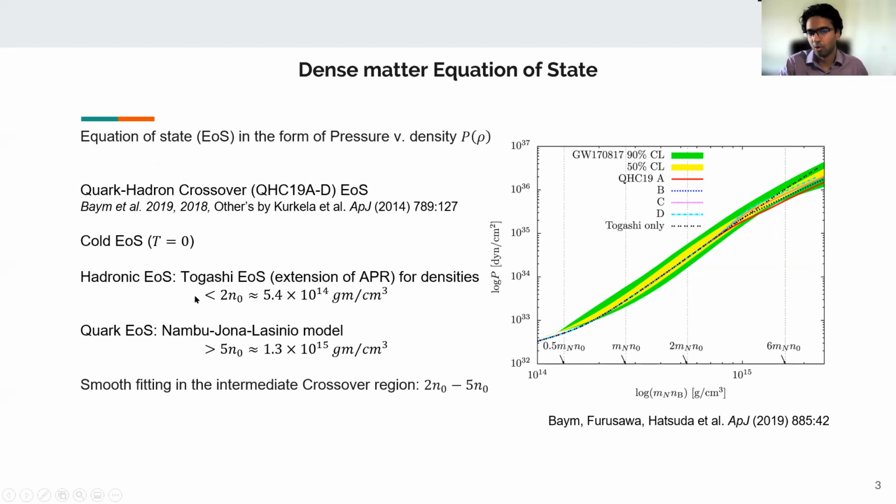How this equation of state goes is that below twice the nuclear saturation density, it's a simple extension of APR. For densities above 5 times the nuclear saturation density, a purely quark matter equation of state is assumed and calculated based on the Nambu-Jona-Lasinio model. In the region in between these two, so in the region where the transition from hadronic matter to quark matter happens, a smooth interpolation is performed, and that's a crossover region.